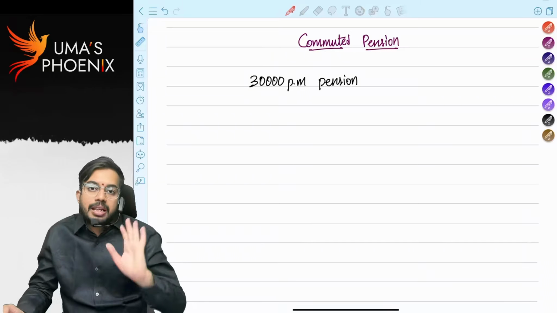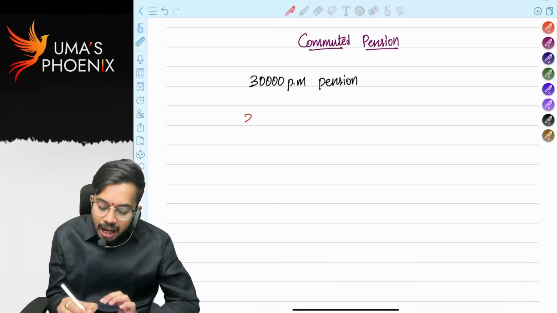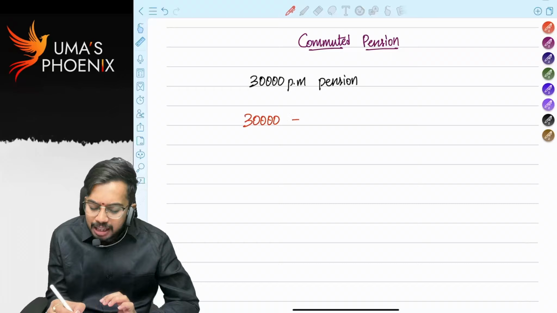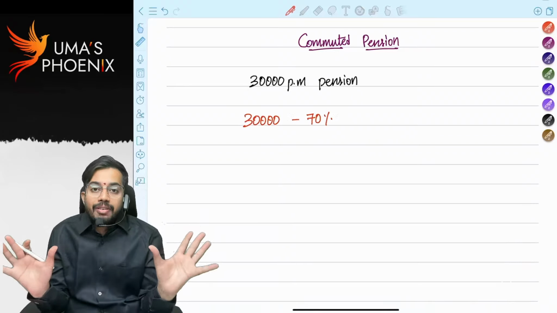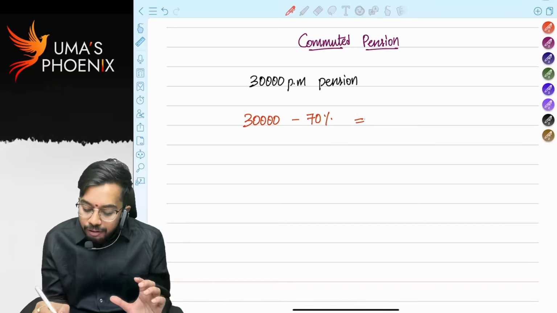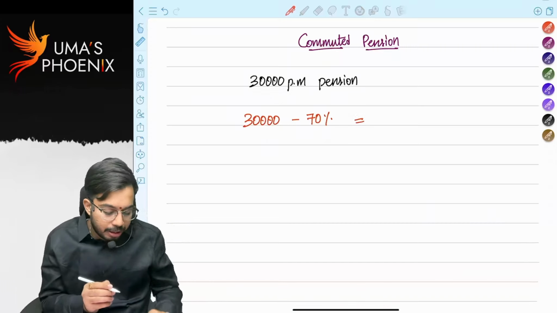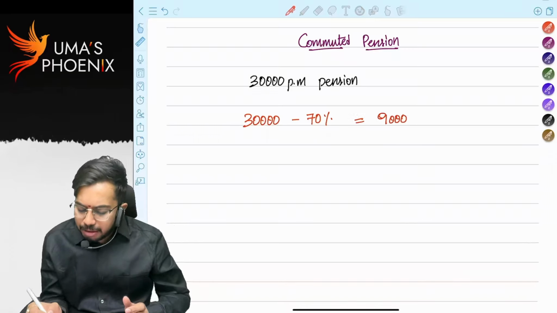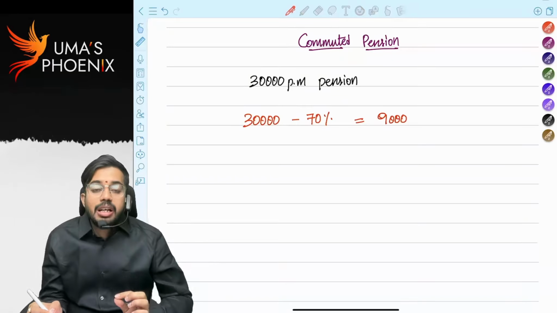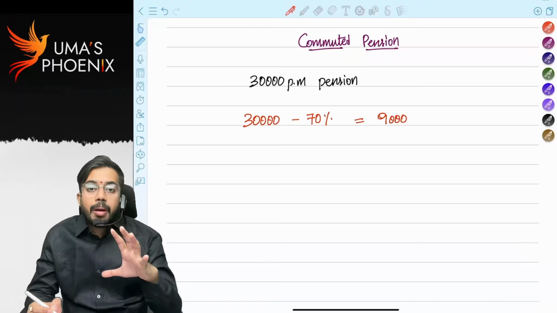The employee went to his past employer and said, sir, I am ready to commute 70% of my pension. That means I am ready to give away 70% of my pension. After he gives away 70%, how much is the balance? Balance is 9,000. Till this month he is receiving 30,000 monthly pension.